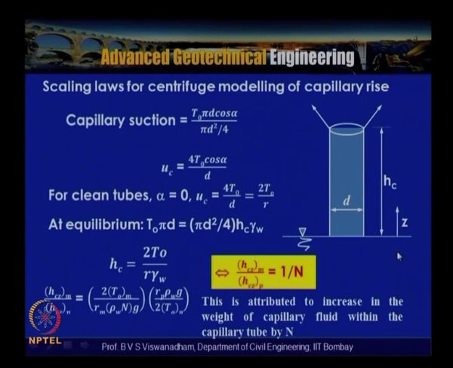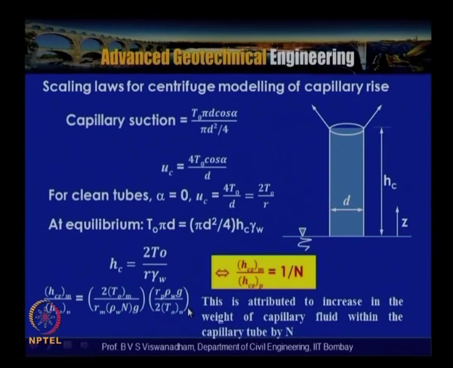The HCZ in model and prototype is compared as 2 T naught by Rm rho w n g, because in the model it is n gravities, and in the prototype it is Rp into rho w into g, divided by T naught in the prototype.